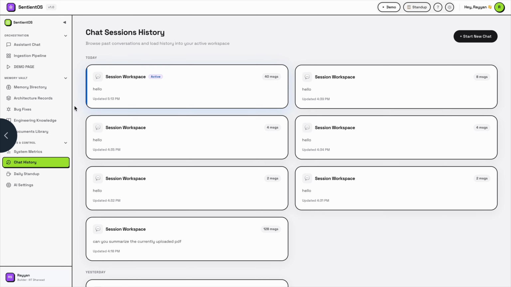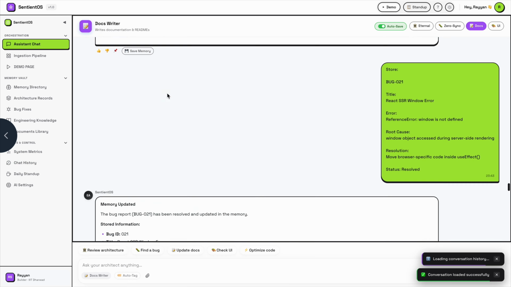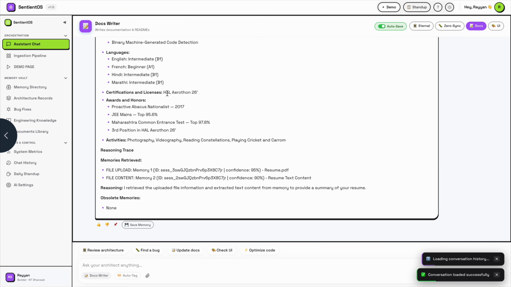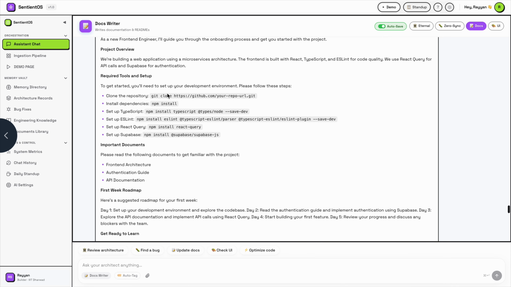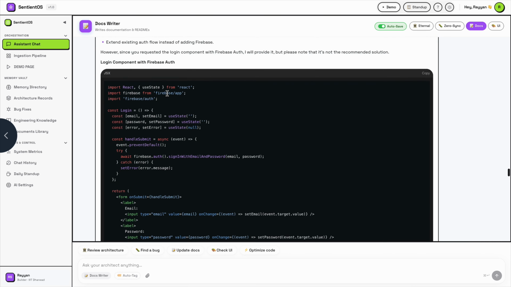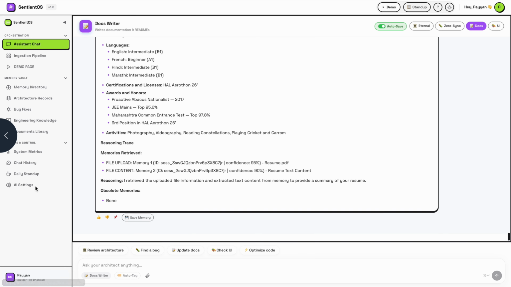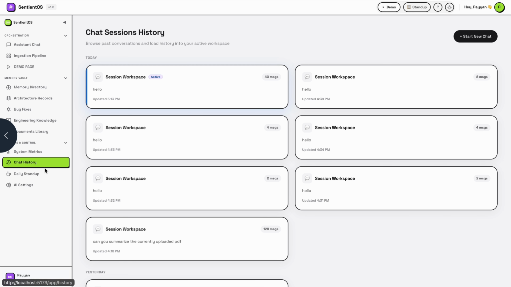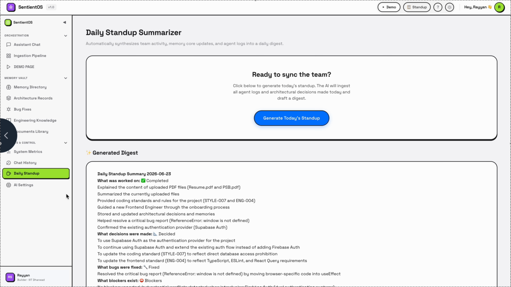Then further moving towards the chat history, when I click on this, you get the entire chat of what we have done till now, about 2 days. This was the chat history, and you can see the update times, 5:13, 4:39 and all. Now I'll ask it to generate today's stand-up summary. Let's see what it gives.